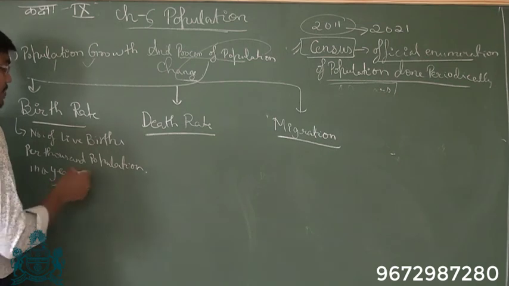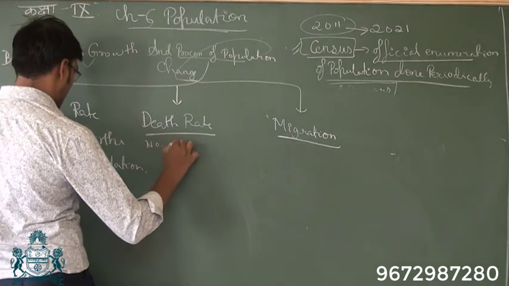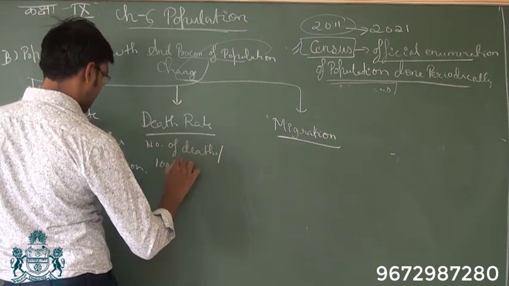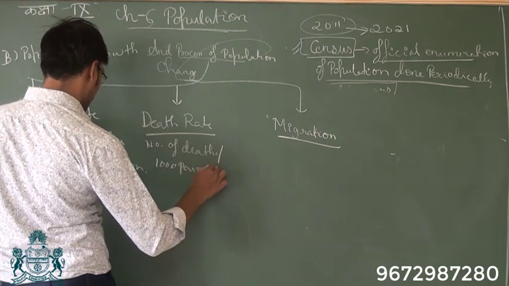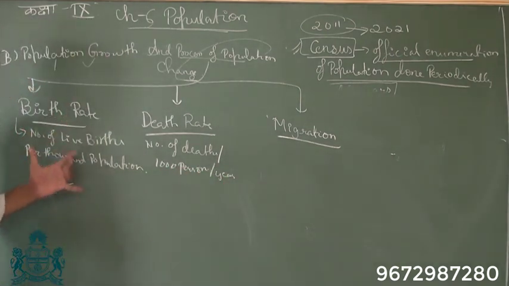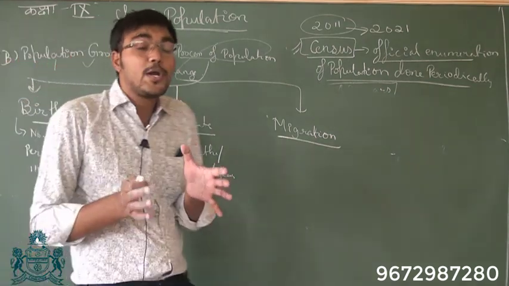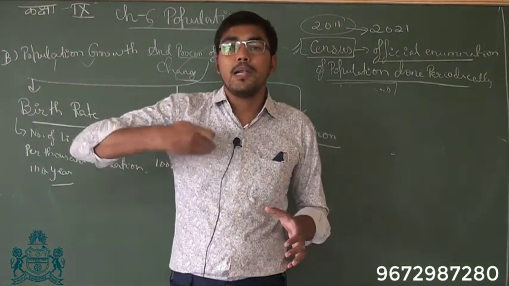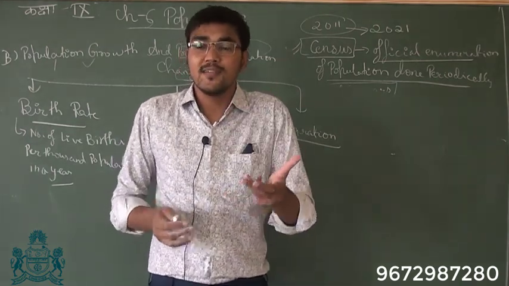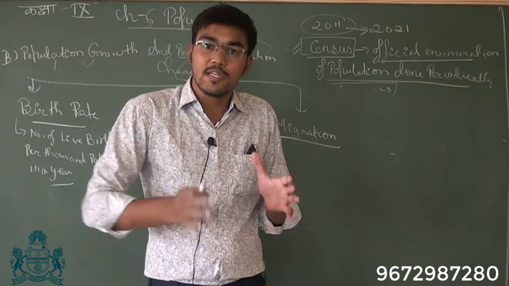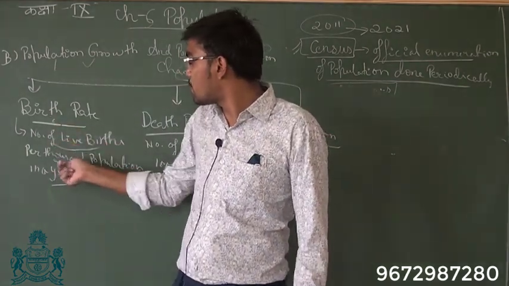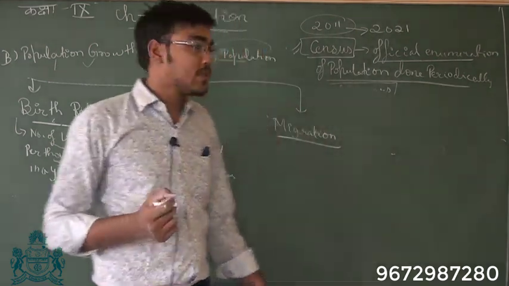In a year. Similarly for death rate, it is number of deaths per thousand persons in a year. Okay, so what is birth rate? Birth rate means in a particular year, how many people were born. Okay, live birth. Live means when they were born, they were living, they were not dead. So birth rate means number of live births per thousand population in a particular year.